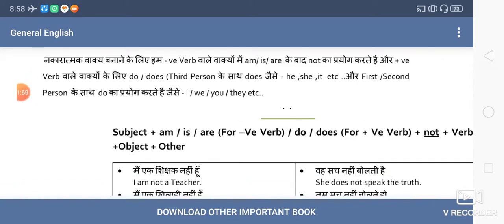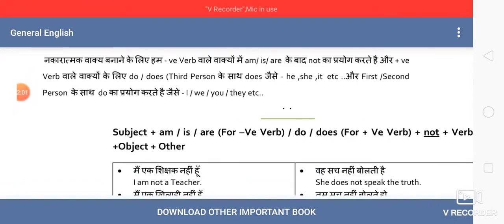So let me clear it for you, where we use do and where we use does. Again, it is shown here that if the subject is third person, we'll use does, like he, she, it, or any other noun or pronoun that is telling you a singular person. That will all fall in this category.